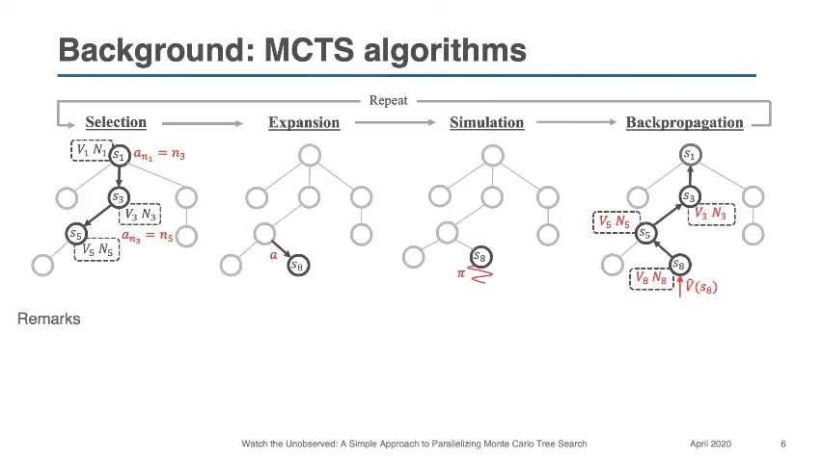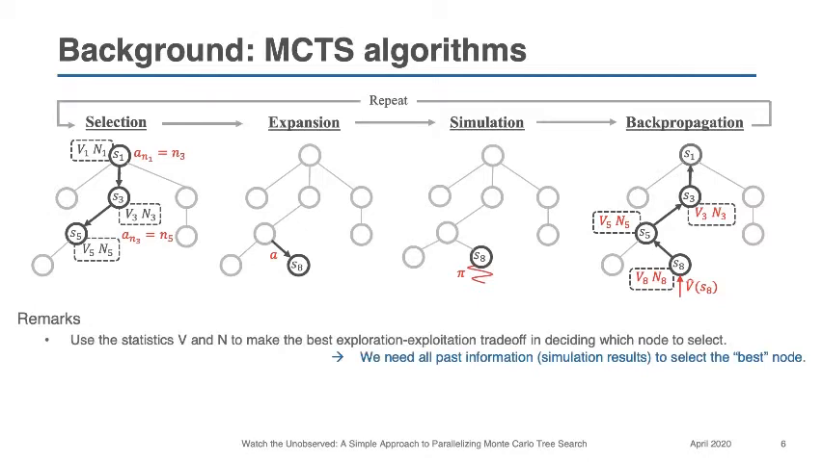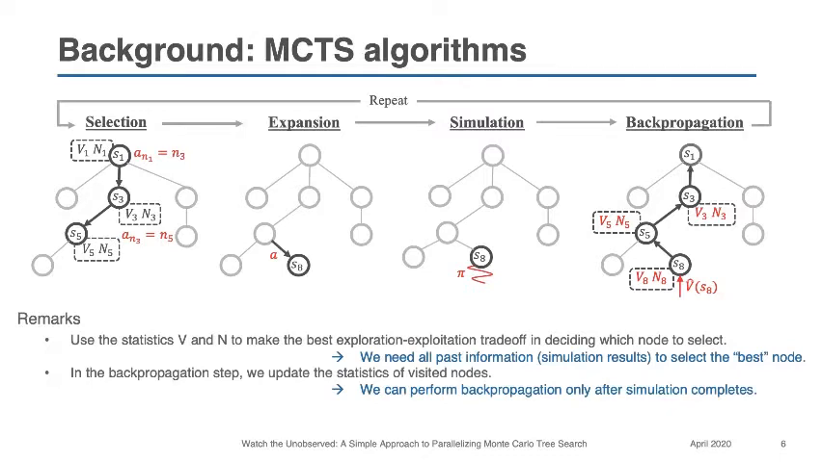There are 2 important things to note. First, in the selection step, we use the statistics V and N to make the best exploration-exploitation trade-off in node selection. That means we are using all past information which comes from the simulation to select the best node. Another thing to note is that the backpropagation step can only happen after the simulation completes, as it has to update the cumulative reward returned by simulation.